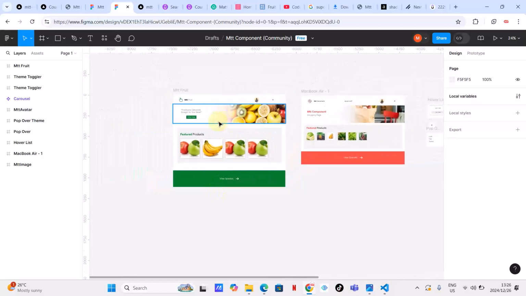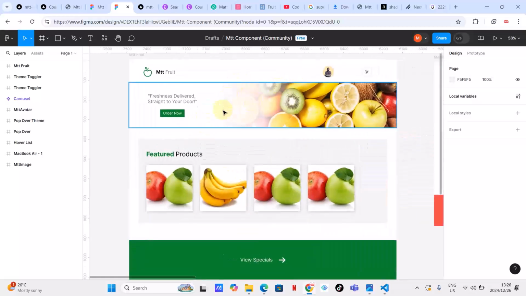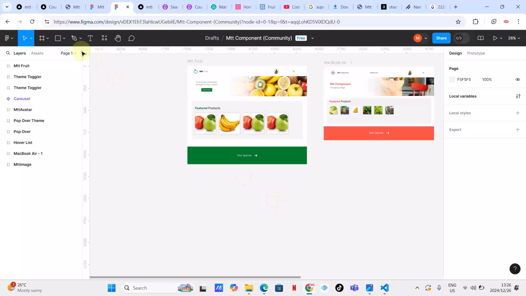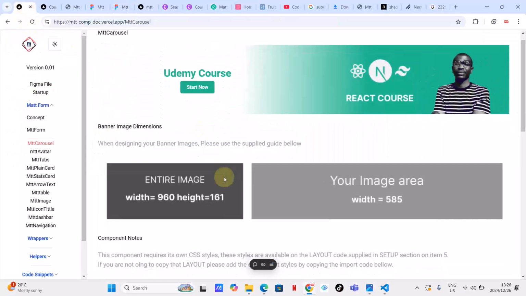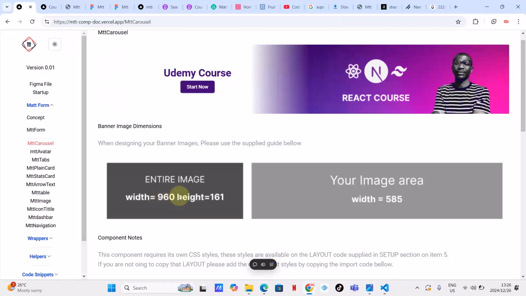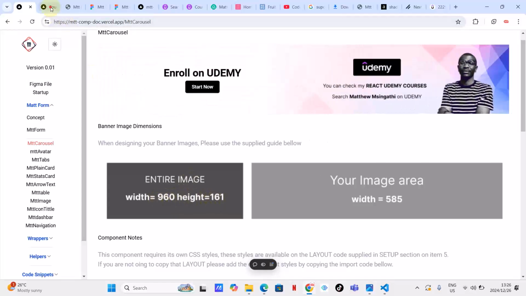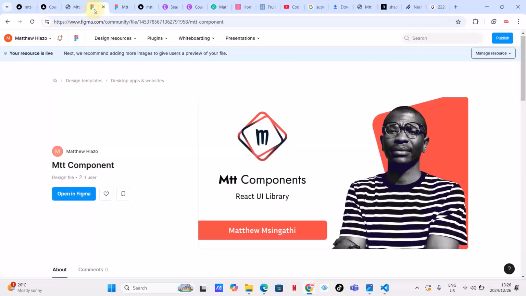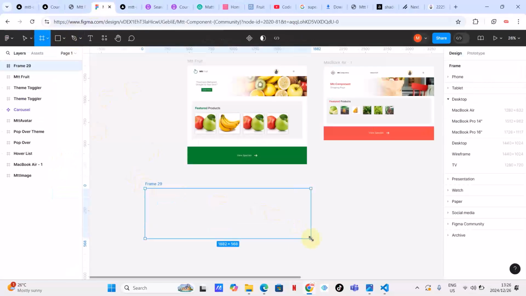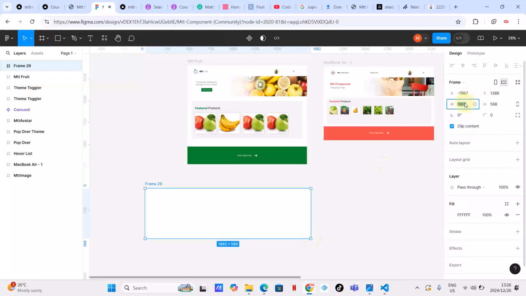So what we are going to do now is create these images for our carousel. We can go to the documentation and see what the spec is. We need to create a component with the dimensions 960 by 161. I can delete this one, so I can come here and type 960 by 161.